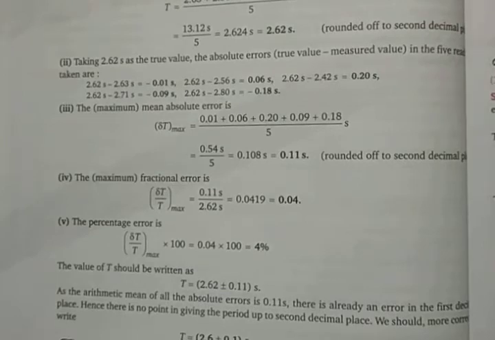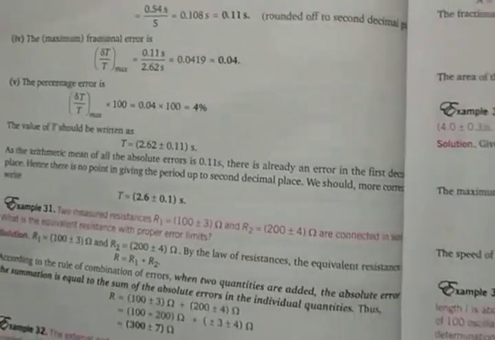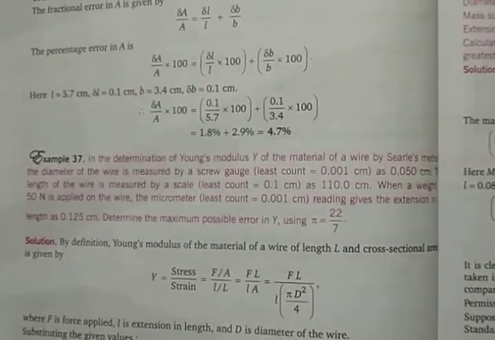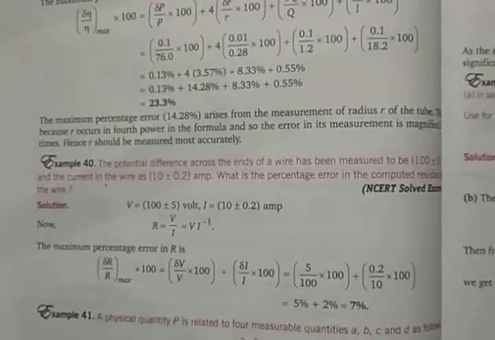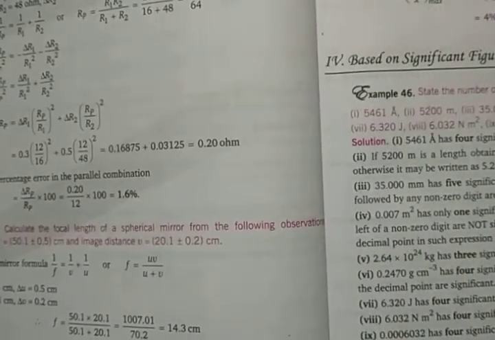These are things that you have already done. All these numericals you already calculated, it's already been given as homework to you. So these things go on, till example 42 the error analysis is there, and then significant figures numericals we have also done.